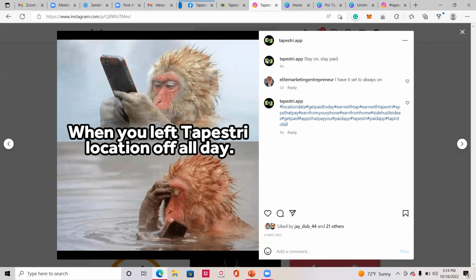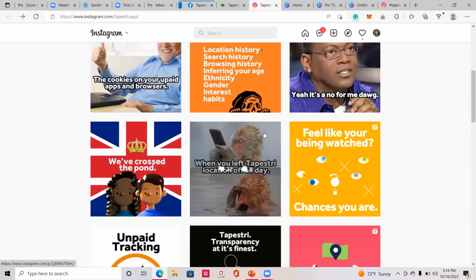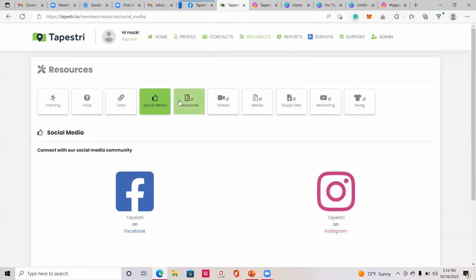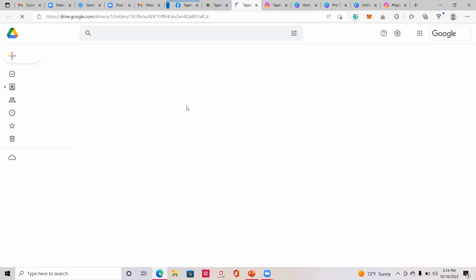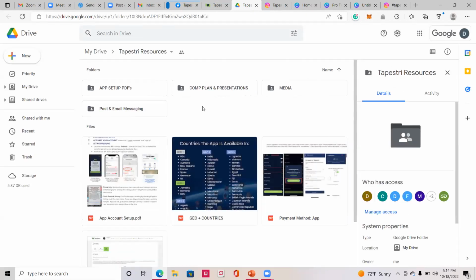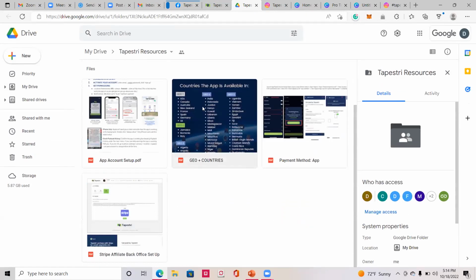And I can also share these posts with my referral link in my post on Instagram or Facebook. And on Facebook, you can download these photos. So you have access to resources at your fingertips every single day that are being created. So new resources. In addition to that, under the resources tab, you have a lot of information here at your fingertips that you can access.